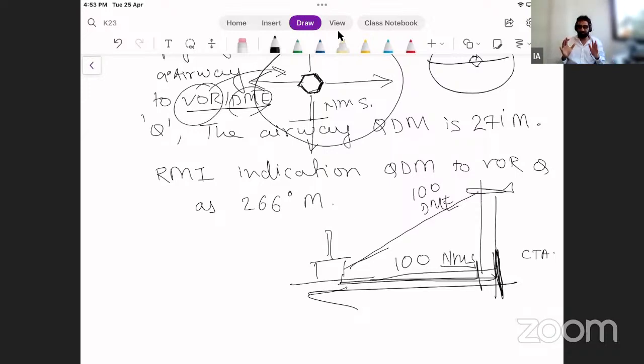So my VOR station is tuned so that it will send signals in all 360 directions. If I am in the center of the VOR, then the signal coming to you is coming at 180 magnetic. If we assume that you're seated on a chair on the other side of the desk where I am right now, then you will be on my radial if I'm in the center of the VOR, because I'm aligned with magnetic north. And this is all clockwise. So these are the key elements to understand any numerical with respect to radio nav systems also.